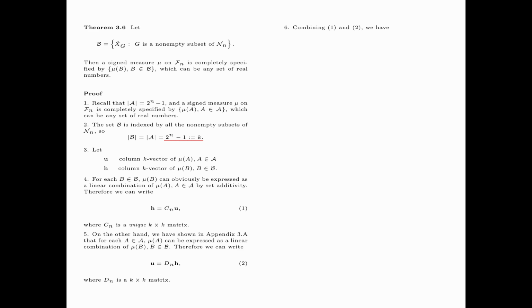Combining equation 1 and equation 2, we have U is equal to Dn times H, and H is equal to Cn times U. So we can write this as Dn times Cn times U, which is equal to Dn times Cn together, and then times U. Then obviously, Dn times Cn is equal to In, the k by k identity matrix, showing that Dn is in fact equal to the inverse of Cn.